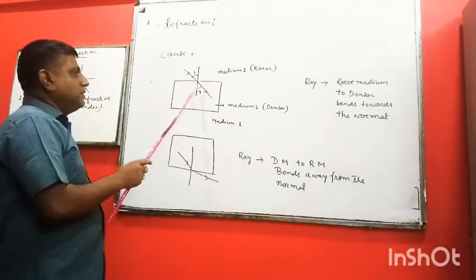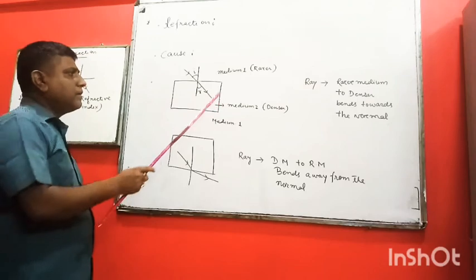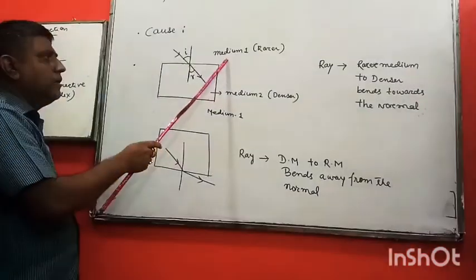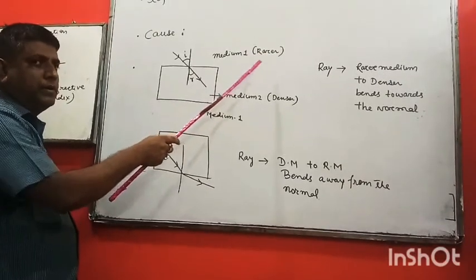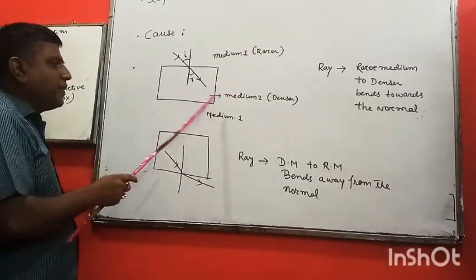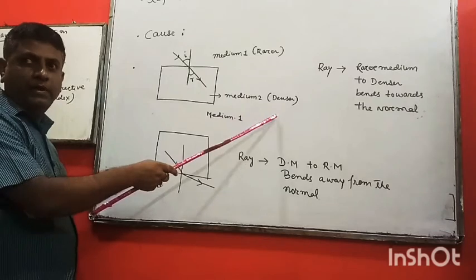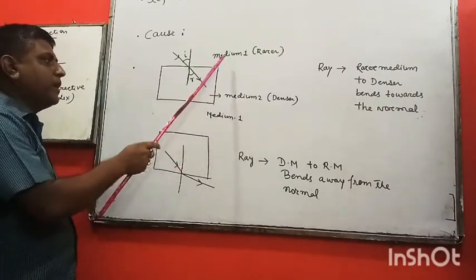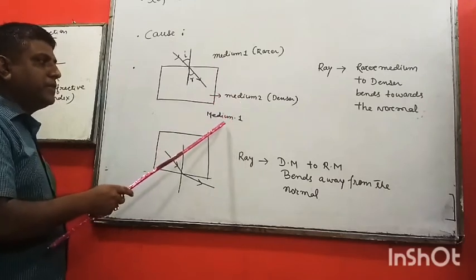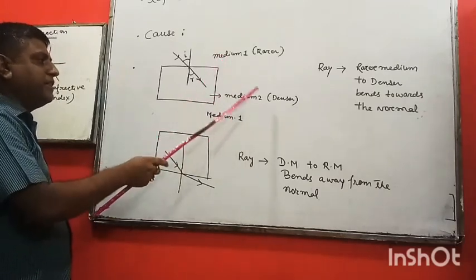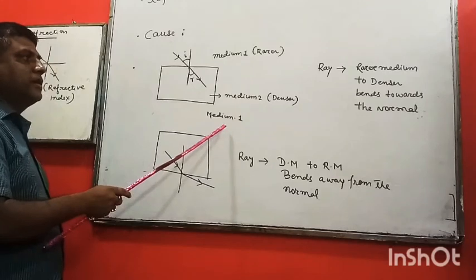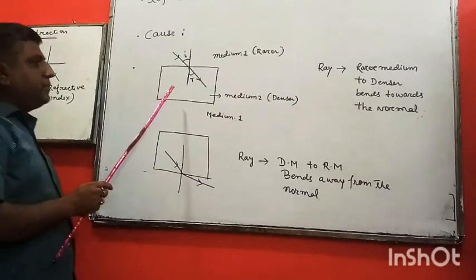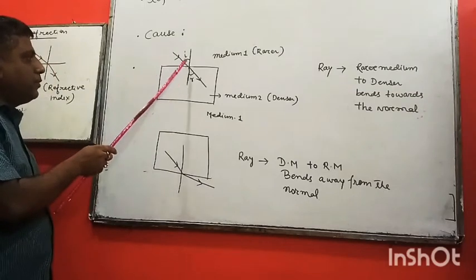Now see here an example. This one is a glass slab, and this portion is medium 1. That is called the rarer medium. And the glass slab is medium 2, obviously the denser medium. And outside the glass slab is again medium 1. This one is medium 2, and this one is again medium 1: rarer medium, denser medium, and again the rarer medium.